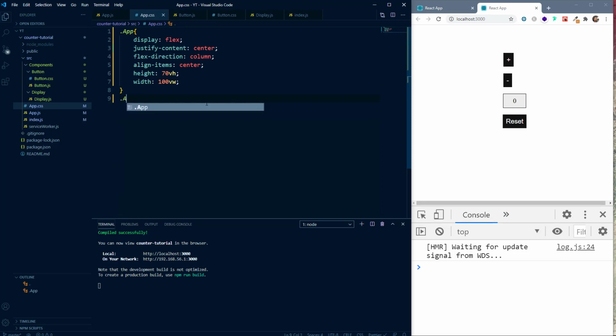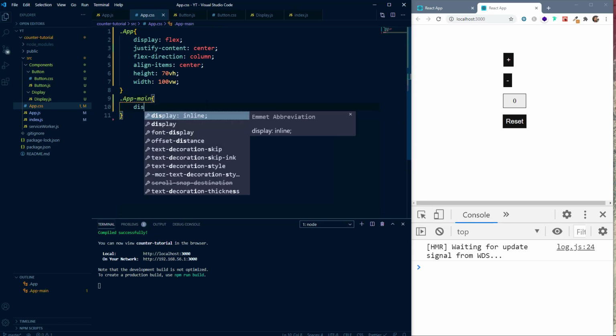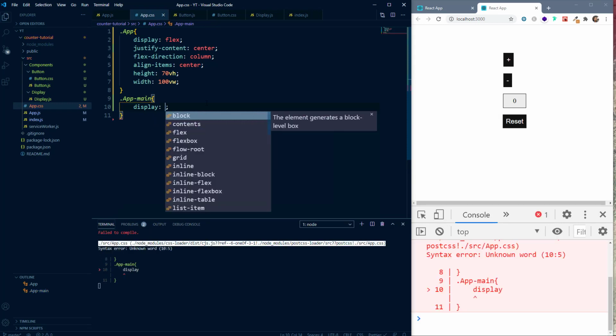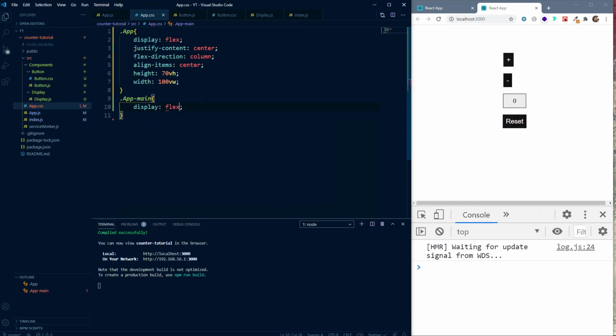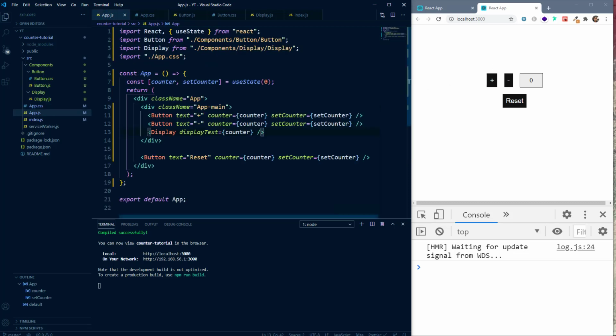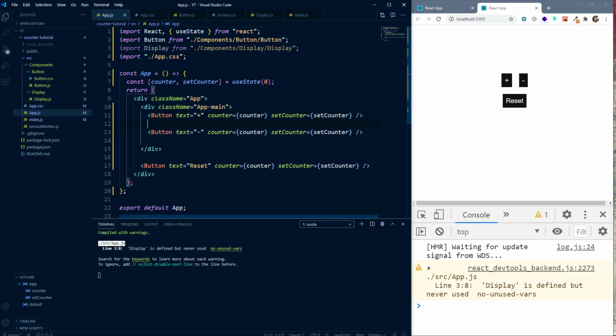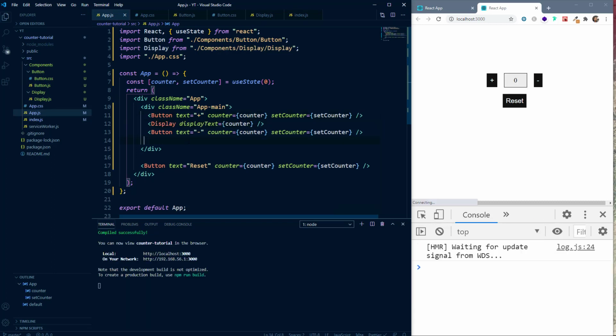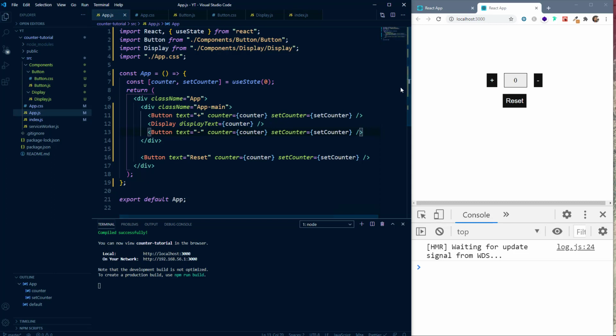Now we'll target this .app-main, and we'll say display flex. Let's move it once more. And we get this kind of design.